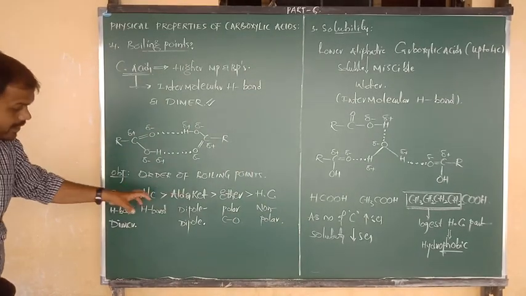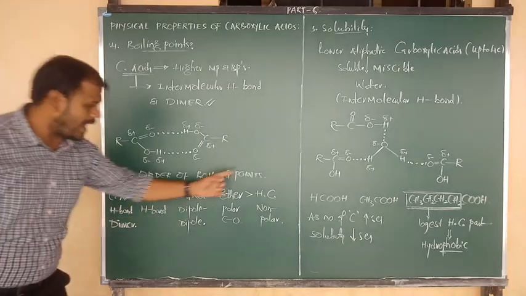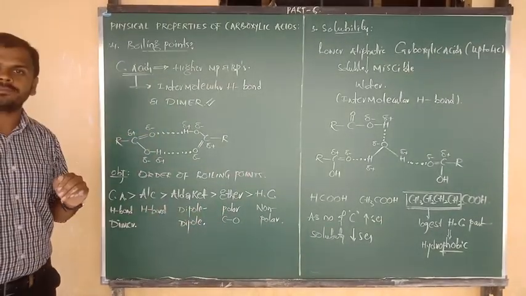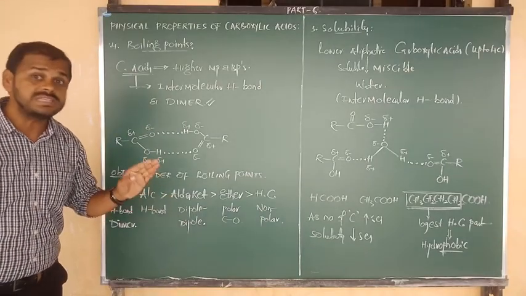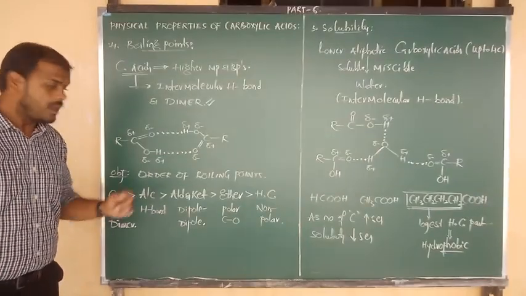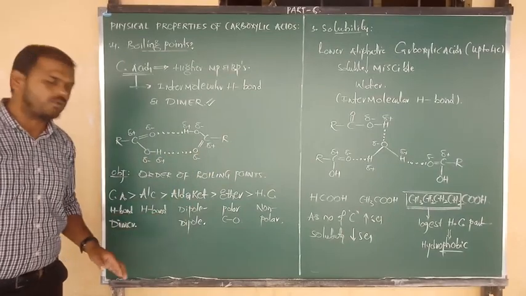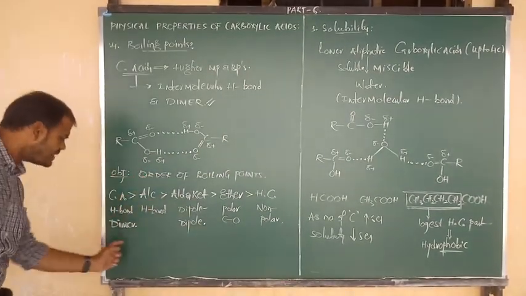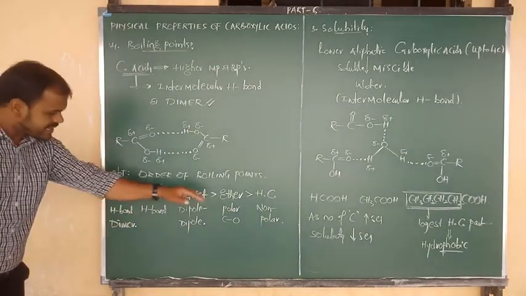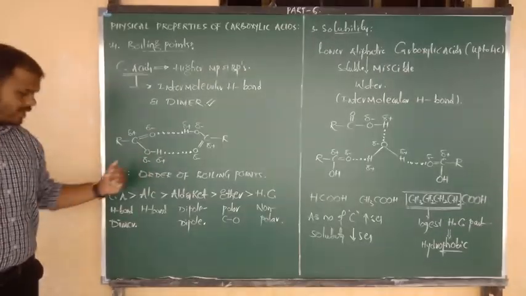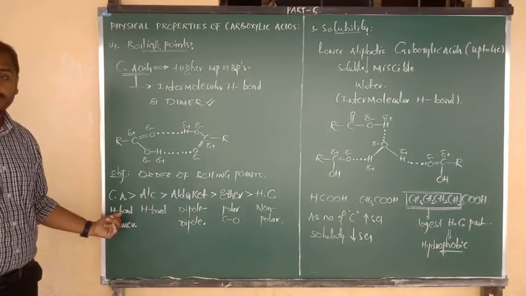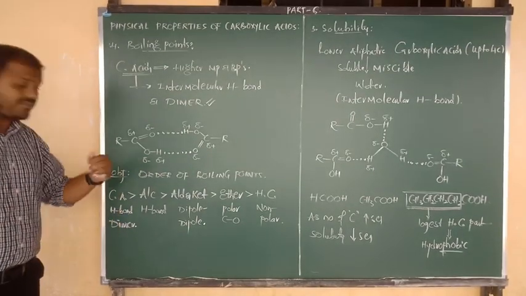So I have given here four different categories. Of course, hydrocarbons are non-polar in nature. The remaining are all polar in nature. But that is not enough to answer for boiling point. Boiling point information we have to give on the basis of types of attractive forces and types of arrangement of the structure. So which have higher boiling points? Carboxylic acids, because they are capable of hydrogen bond formation, have polar nature, and exist in the form of dimer.